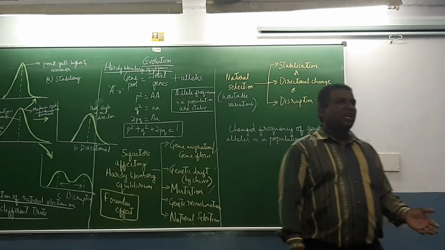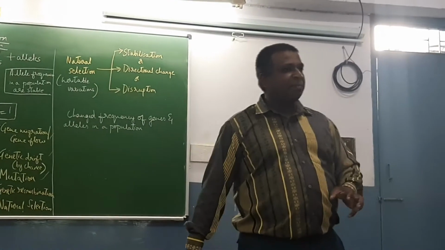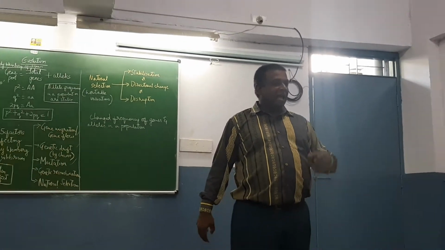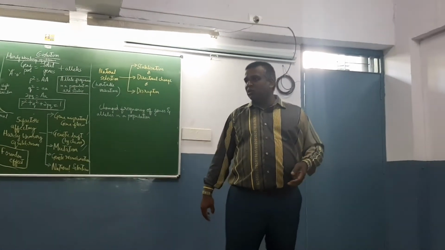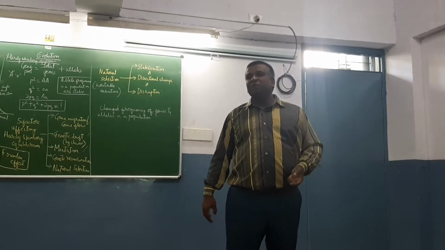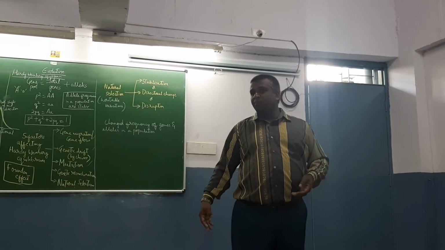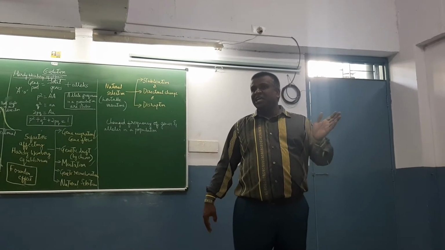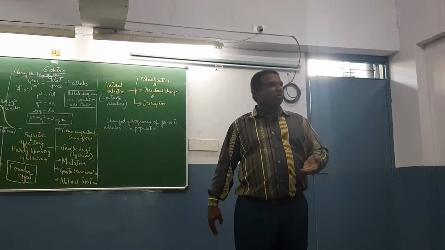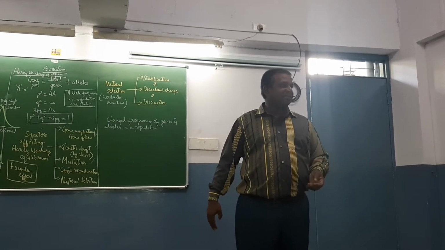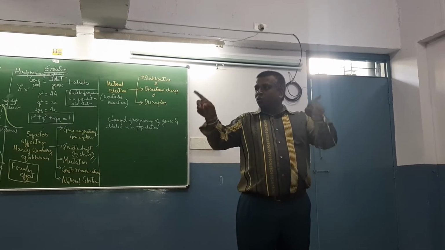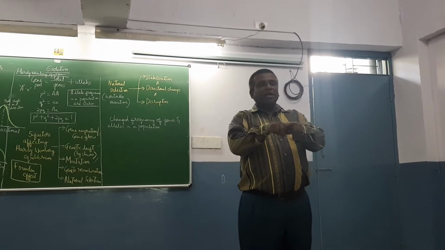Genetic recombination, I have already told you, it takes place during gametogenesis. During gamete formation they undergo meiosis. When they are undergoing meiosis, especially prophase 1 is a very important stage, right? Leptotene, zygotene, pachytene, diplotene, diakinesis, where two chromosomes are going to come together.